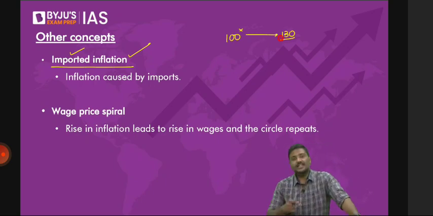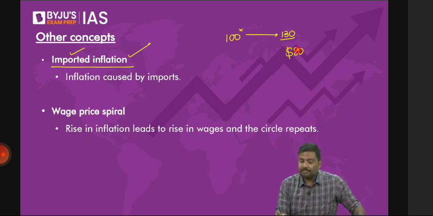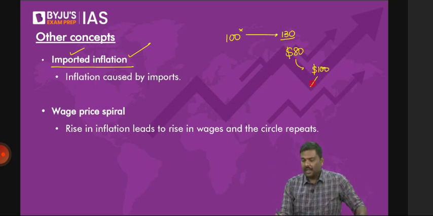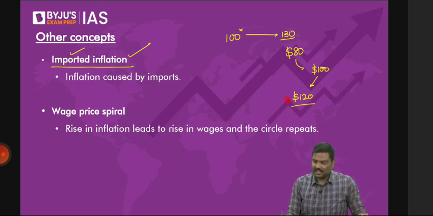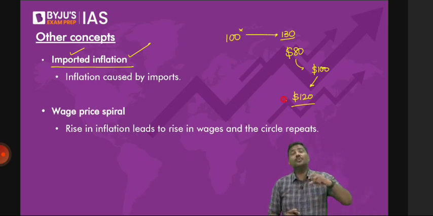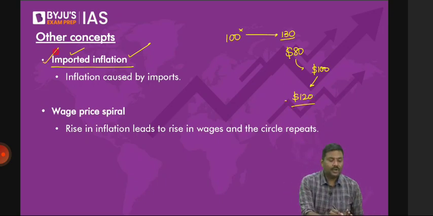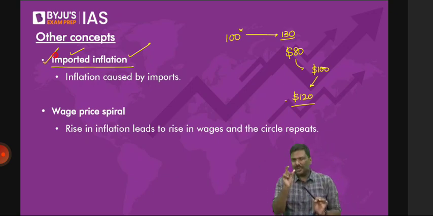The crude oil prices, if they start increasing from, let's say, $80 per barrel, if it reaches $100, if it reaches $120, etc., this will contribute to inflation. So whenever inflation is contributed by imports like this, it will be referred to as imported inflation. Now, next important point, focus on this, because I'm going to introduce a concept here.